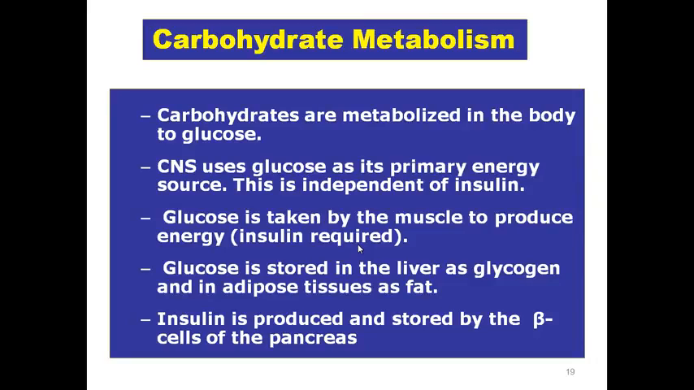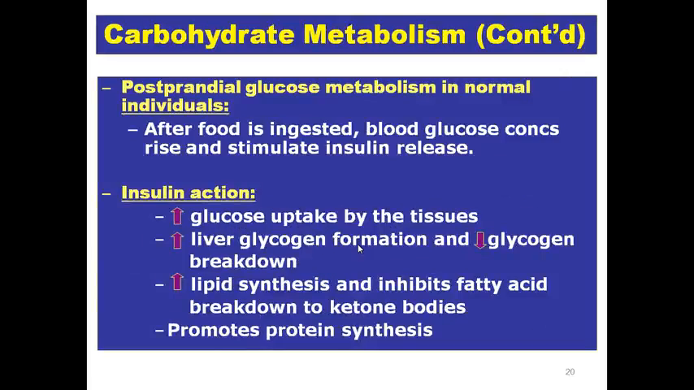Carbohydrates are metabolized in the body to glucose, and this glucose is then used up by the CNS. Our brain uses the glucose, and this uptake by the brain is independent of insulin. It doesn't require insulin for that. Glucose is also taken up by muscles to produce energy, and muscles need insulin to do that. Glucose is stored in the liver as glycogen and in adipose tissue as fat. Insulin is produced and stored by the beta cells of the pancreas.